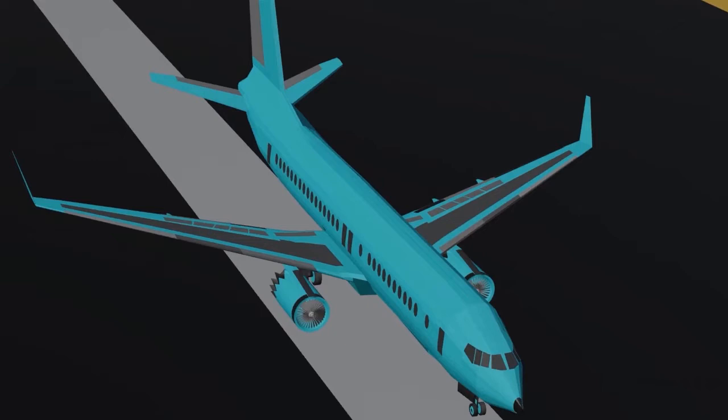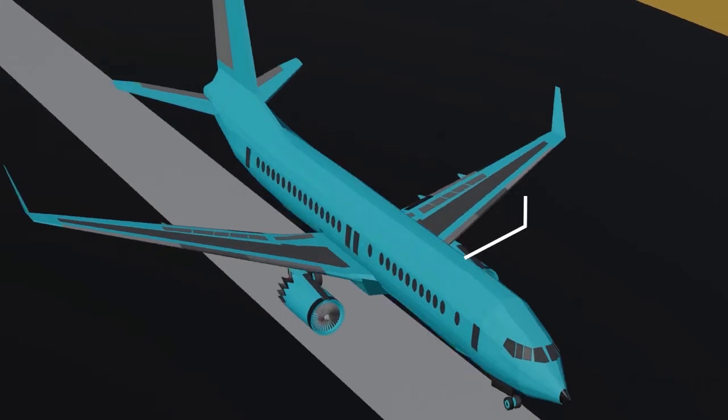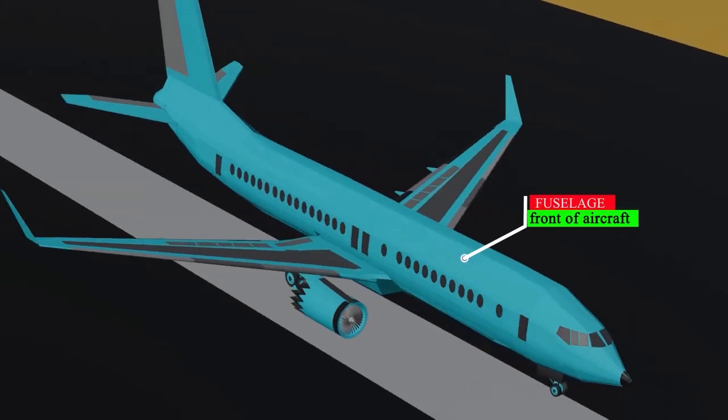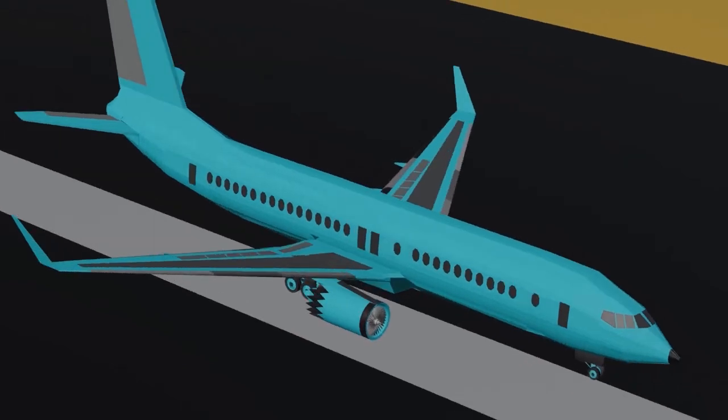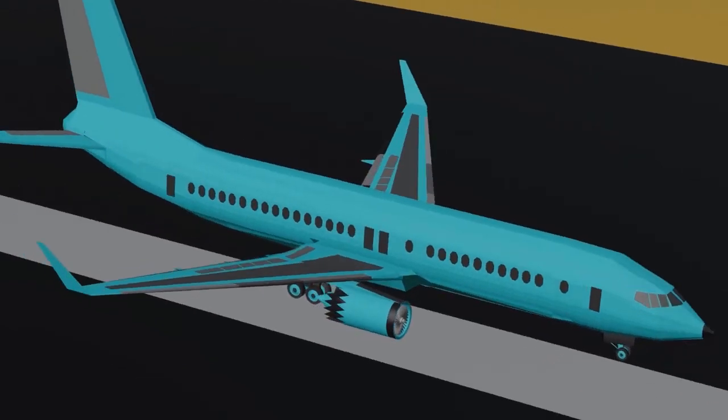What are the parts of an aircraft? Fuselage. This is the front and main body of an aircraft. It holds crew, passengers and cargo. That means it runs from the cockpit to the cabin that holds passengers or goods.